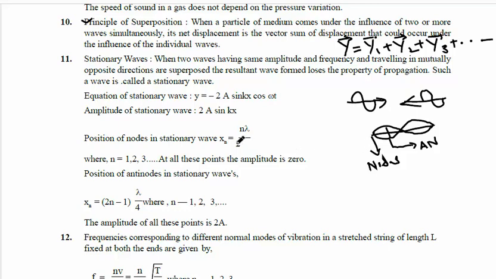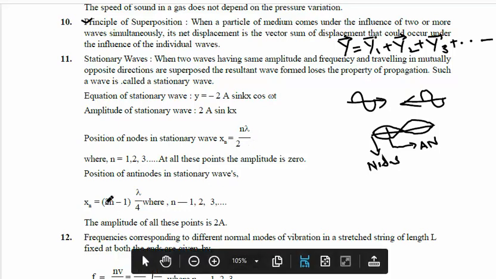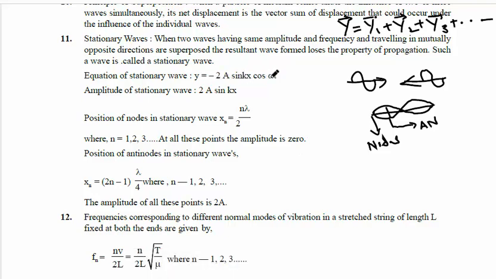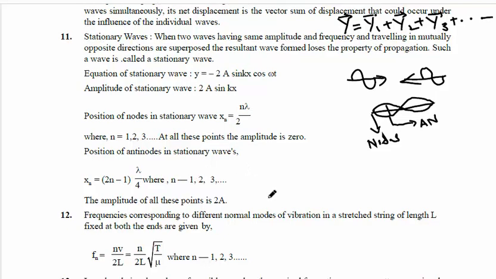The positions of the nodes are xn equal to n lambda by 2. The positions of the antinodes are (2n minus 1) lambda by 4. The equation of a stationary wave is y equal to minus 2a sin kx cos omega t. The amplitude is 2a sin kx. So xn equal to n lambda by 2 gives the node positions, and xn equal to (2n minus 1) lambda by 4 gives the positions of antinodes.